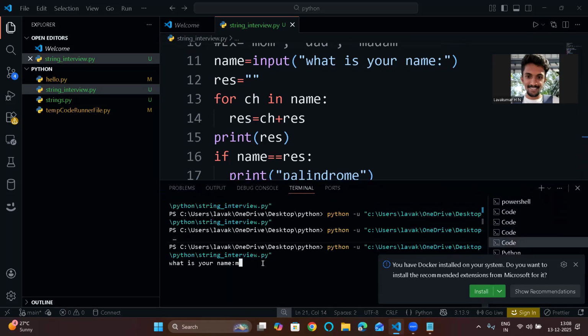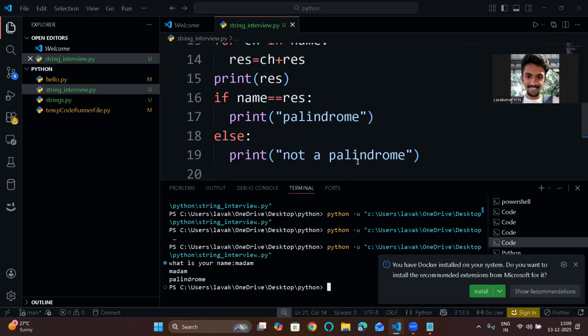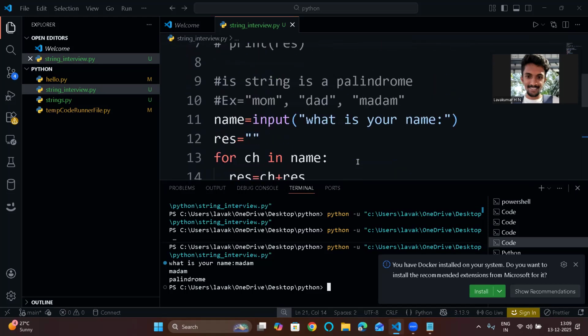What is your name? Madam. See, madam is a palindrome. I hope you understood, right? You understood about madam and lava, so I gave two examples. Now let's see how we can do it without using a for loop.